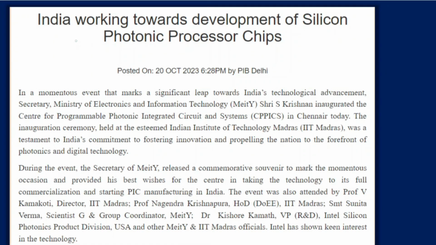Next article. India working towards development of silicon photonic processor chips. In a momentous event that marks a significant leap towards India's technological advancement, Secretary, Ministry of Electronics and Information Technology, Sri S. Krishnan, inaugurated the CPPICS in Chennai today. Okay, Center for Programmable Photonic Integrated Circuit Systems. It is part of IIT Madras. So, these things you have to remember. CPPICS is part of IIT Madras.